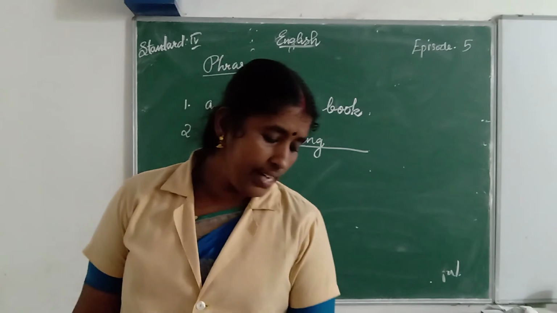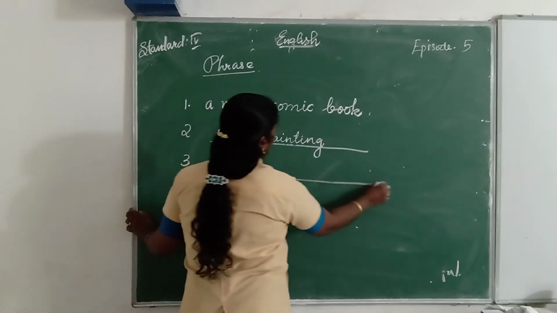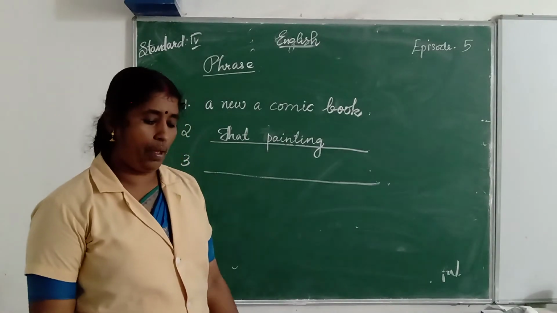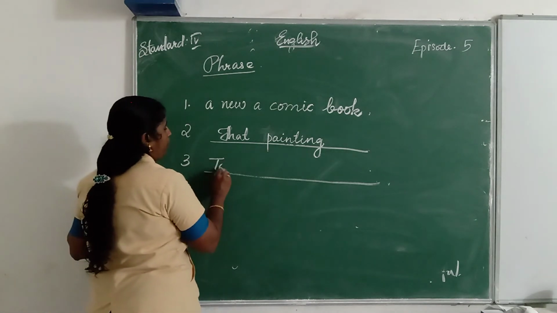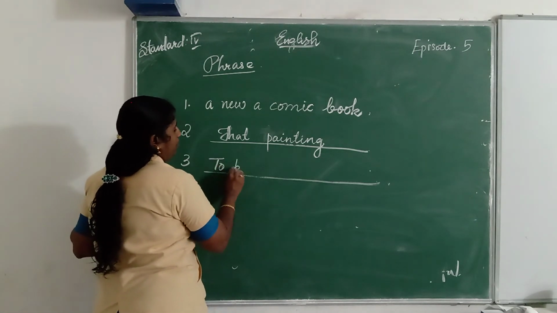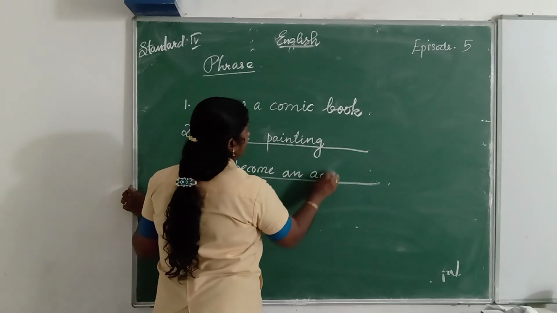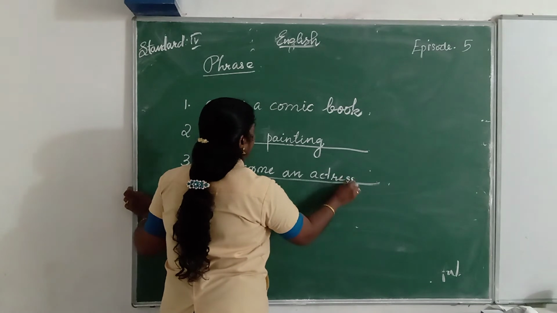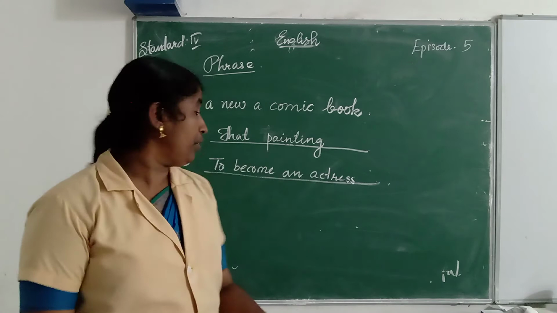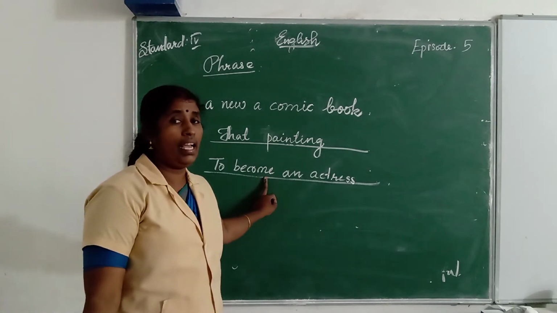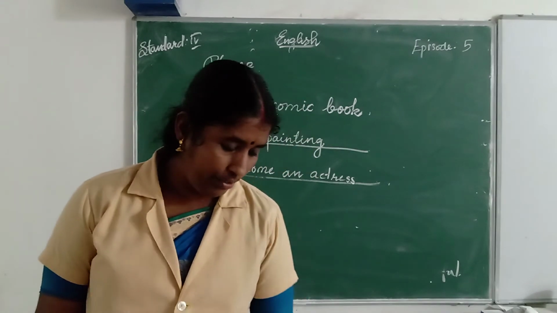Third one. Dash is her dearest wish. To become an actress is her dearest wish. To become an actress. You write only this much in the blanks, and the rest is in the text. To become an actress is her dearest wish.